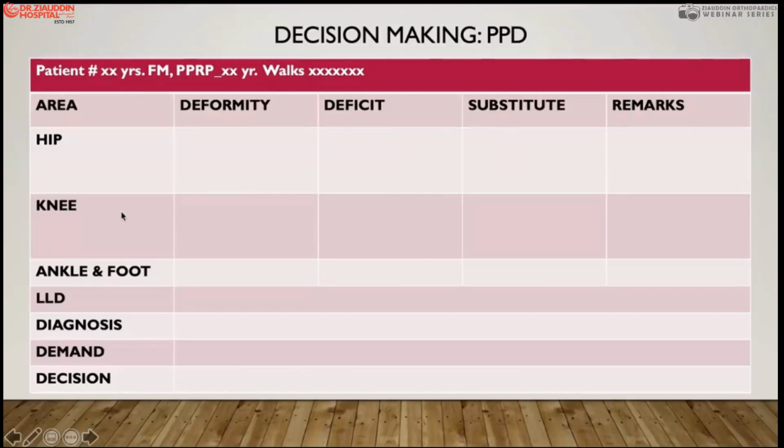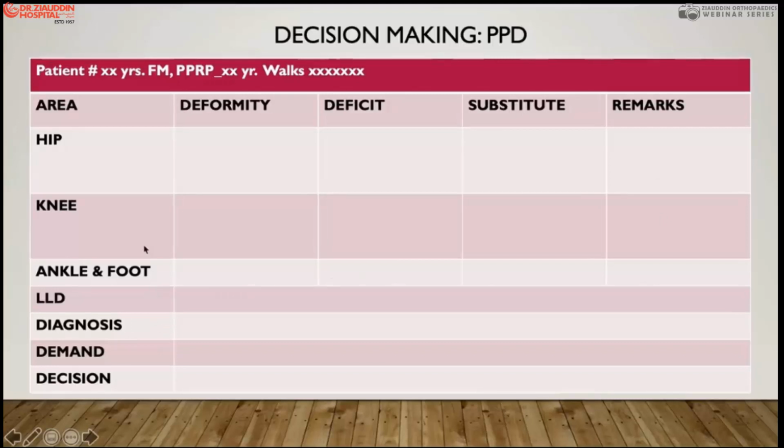The same is for the knee joint, and particularly important are ankle and foot deformities. Equinovarus deficit is because of peroneal weakness, the substitute is tibialis posterior or tibialis anterior transfer to the center, and what will be the result? You can write the remarks.